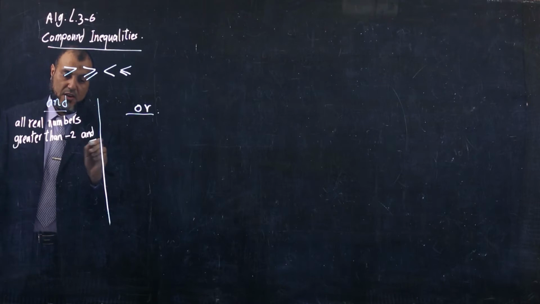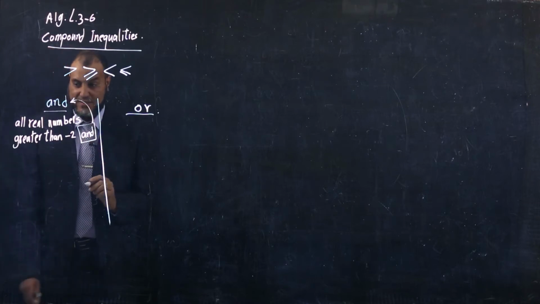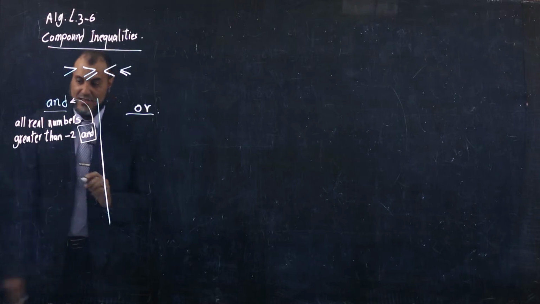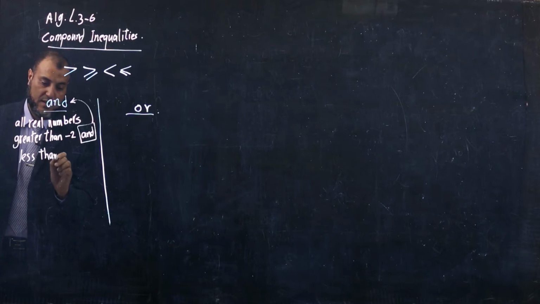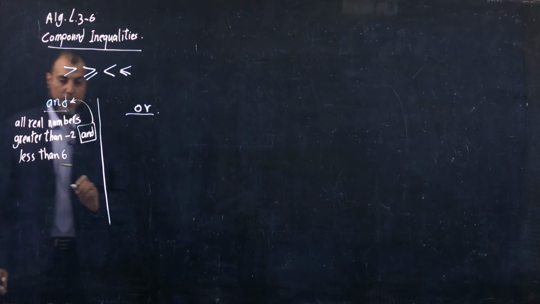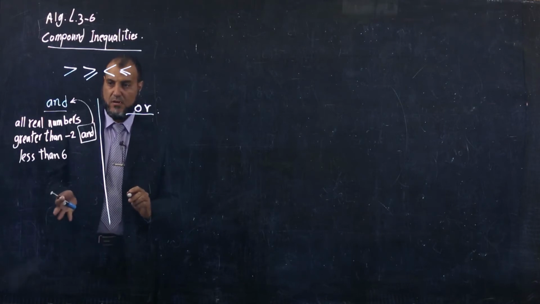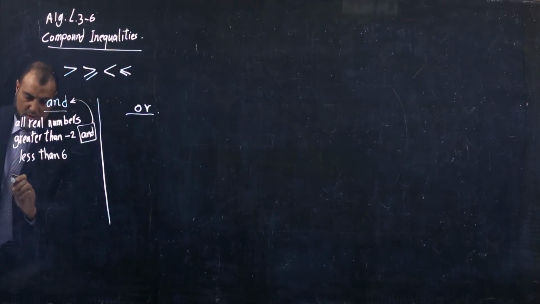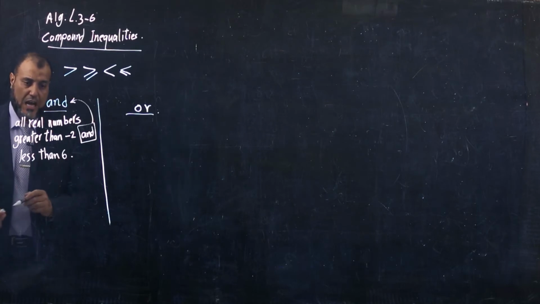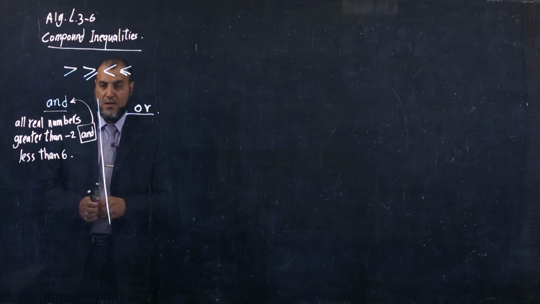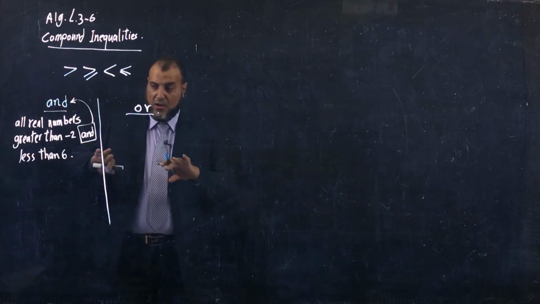and focus with me here. This is my conjunction: greater than -2 and less than 6, for example. How do you write the compound inequality here and how do you graph? First, I write every inequality alone, by itself.